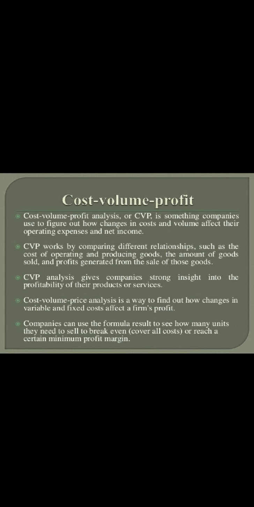Next is cost volume profit. Cost volume profit analysis, or CVP, is something companies use to figure out how changes in cost and volume affect the operating expenses and net income. CVP works by comparing different relationships such as cost of operating and producing goods, the amount of goods sold, and the profit generated from the sale.